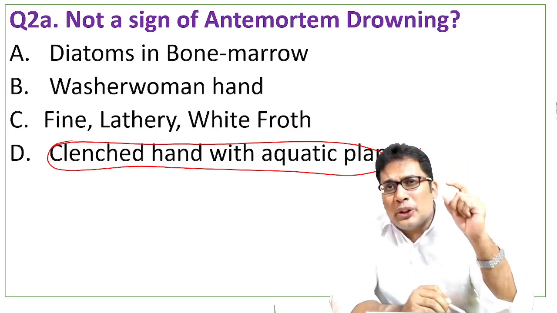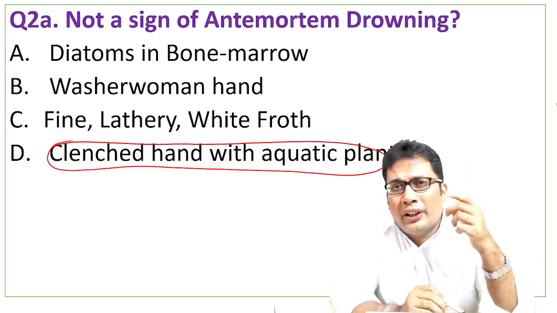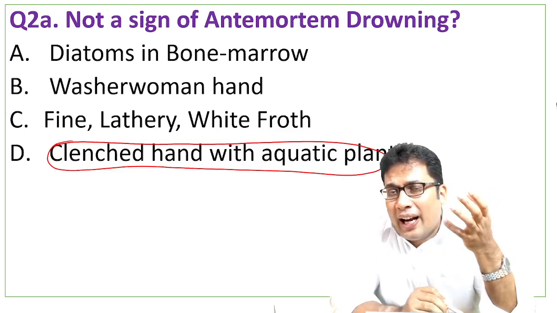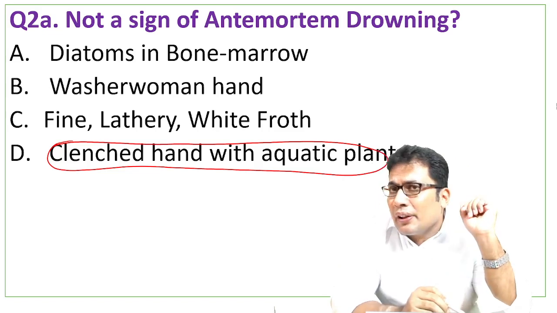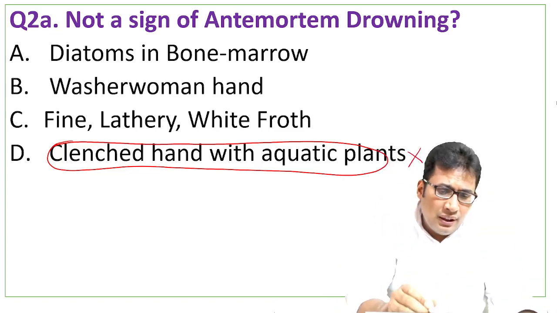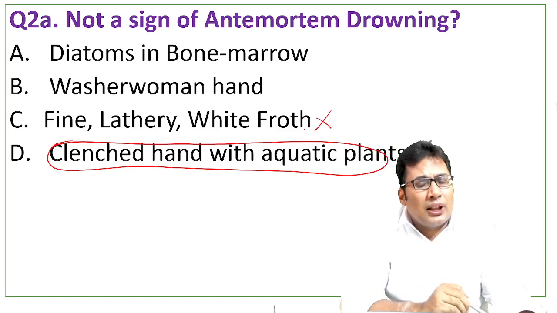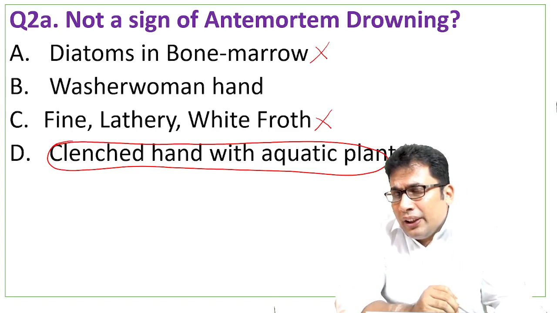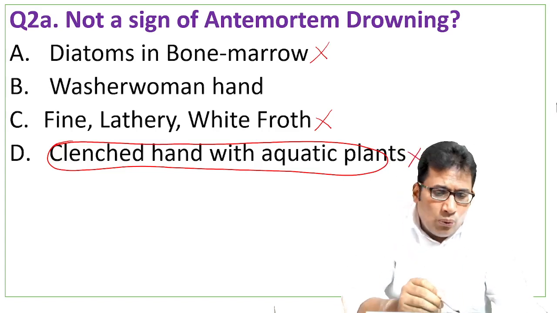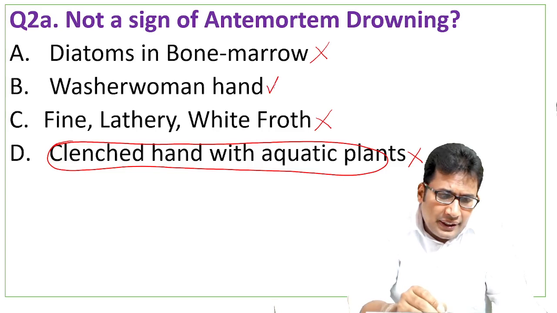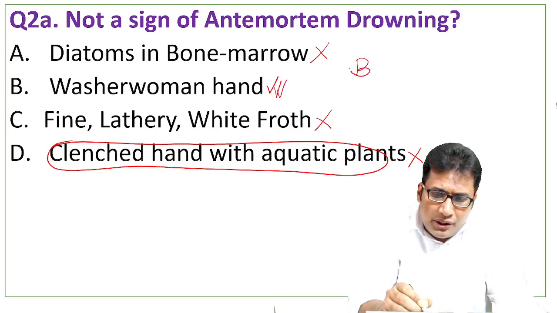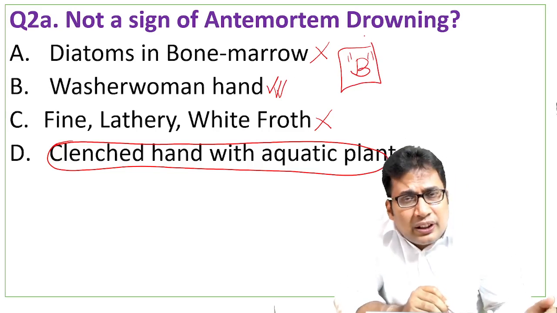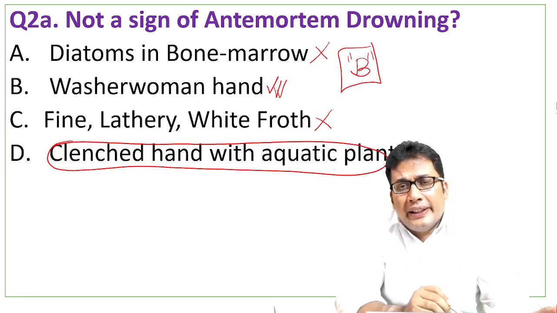If they ask you the surest sign of antemortem drowning, your answer should be cadaveric spasm, that is clenched hand with aquatic matter in the hand. So that is not the answer. Fine leathery froth, that is not the answer. Diatoms in bone marrow, that is one of the important signs of antemortem drowning. Washerwoman hand is the correct answer, because washerwoman hand can be seen in various conditions, it is non-specific also. The answer should be B.